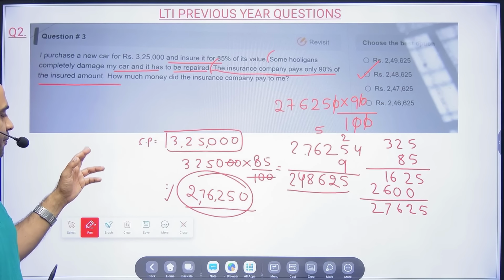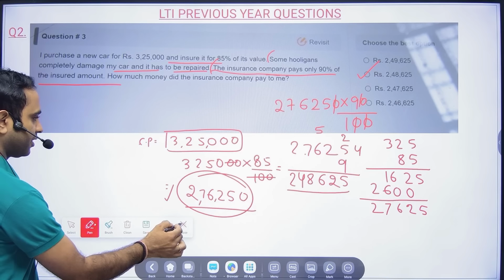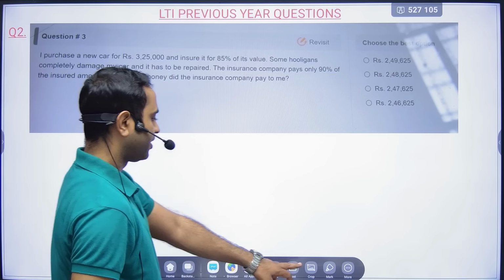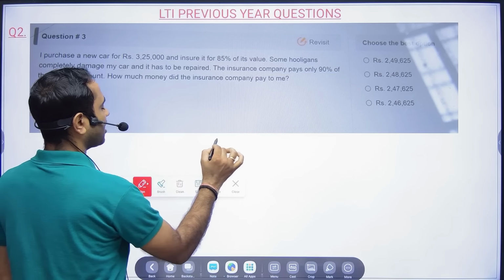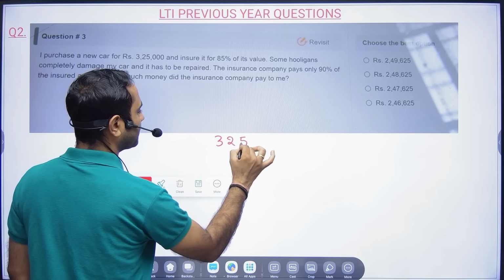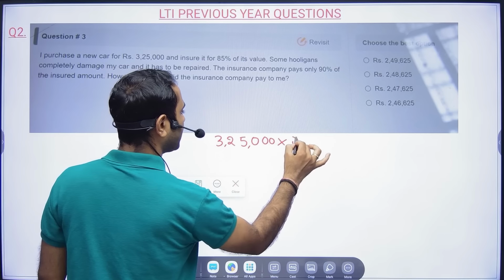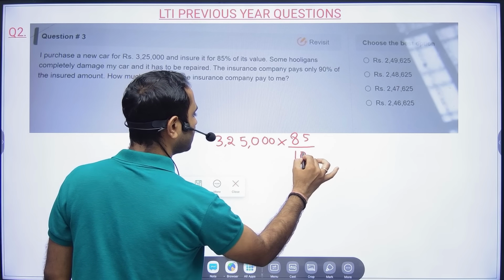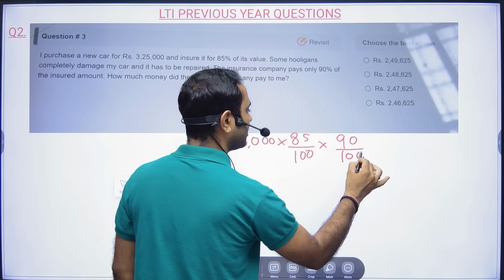So basically how you could have directly written this, I will tell you. In one line only you write everything. The car price is 3,25,000. The insurance covered is only for this value, and the company is giving you only 90%.